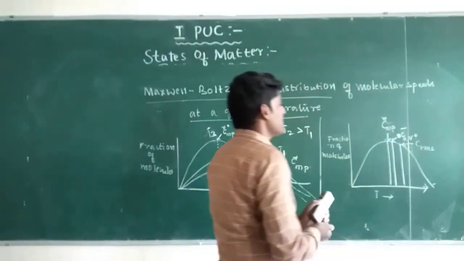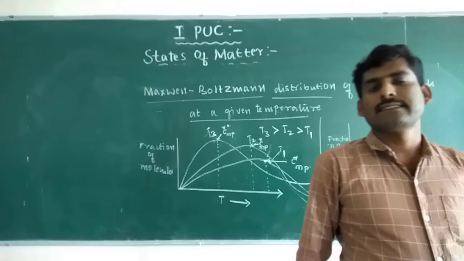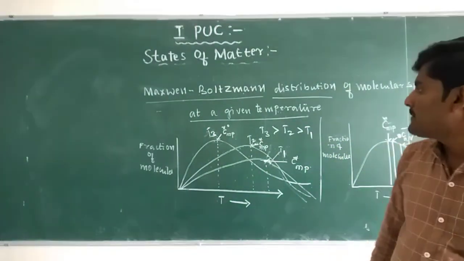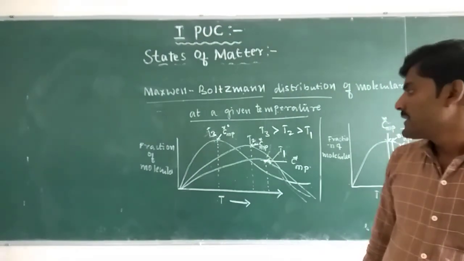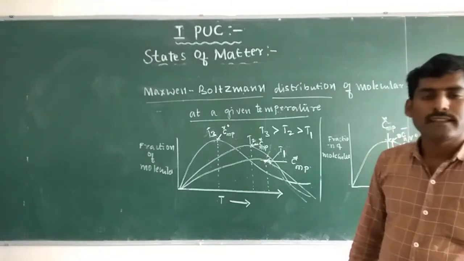So like this, Maxwell-Boltzmann discussed the distribution of molecular speeds of gas molecules at increasing temperature. At increasing temperature, the molecular speeds also increase.